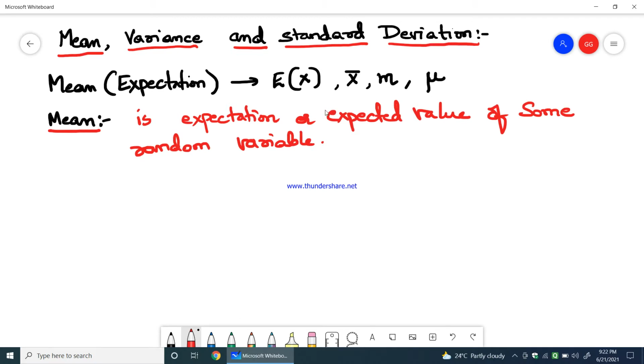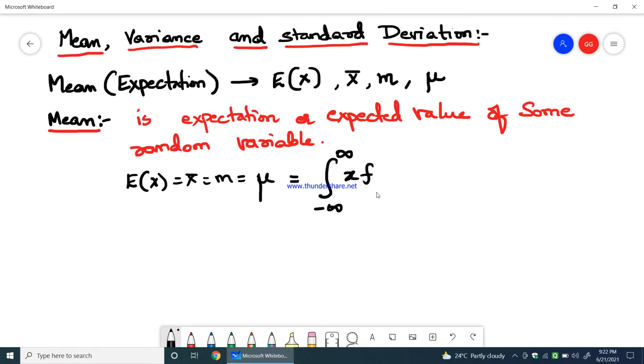So what is mean in mathematical representation? Mathematically we write E of x, or x bar, or m, or mu, any representation you take, which is equal to the integration from minus infinity to plus infinity of x multiplied by fx of x dx. This is the mathematical formula for mean, or expectation or expected value.